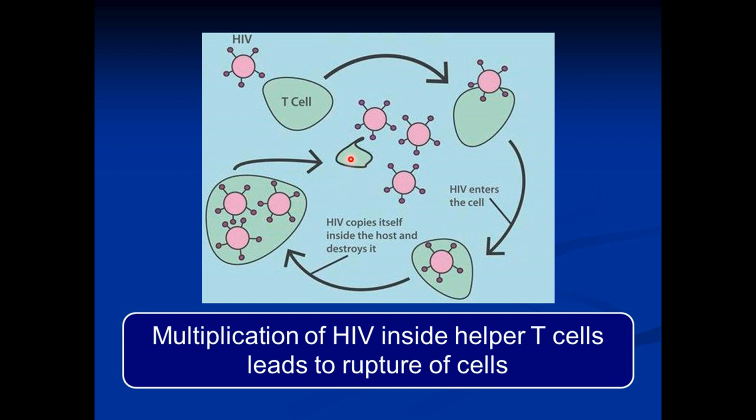This is the ruptured helper T cell, and these are the virus particles which have been released from the ruptured cell. So a large number of virus particles have been released from the ruptured helper T cell, and these virus particles can now infect other healthy helper T cells.